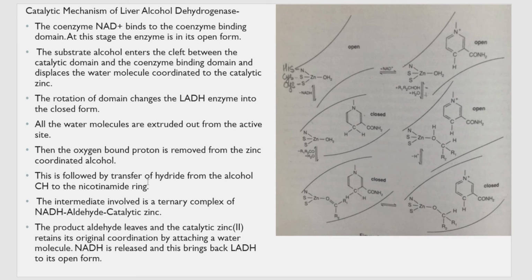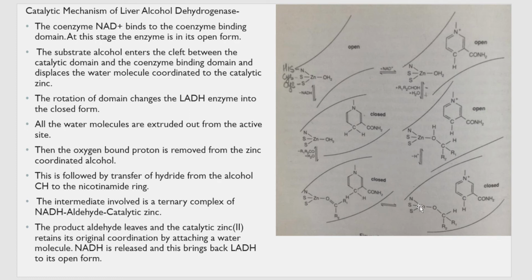Next what happens, this is followed by transfer of hydride from the alcohol CH to the nicotinamide ring. This NAD plus has a nicotinamide ring. There is a transfer of hydride. Can you see here there is a CH bond from the alcohol that has come and bound to the zinc? The hydrogen connected to this carbon is transferred to the NAD plus. So there is a conversion of NAD plus to NADH, because NAD plus was initially hydride deficient. Next it got a hydride. Correct. Can you see here?